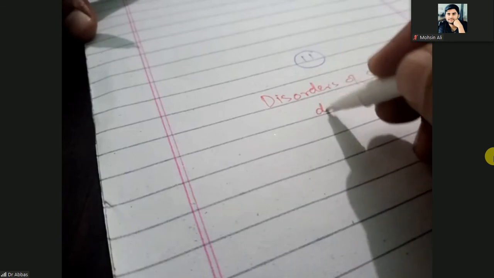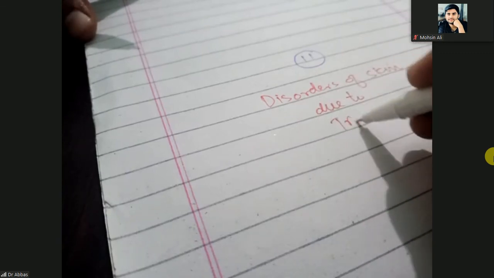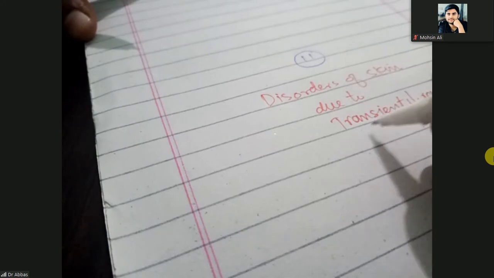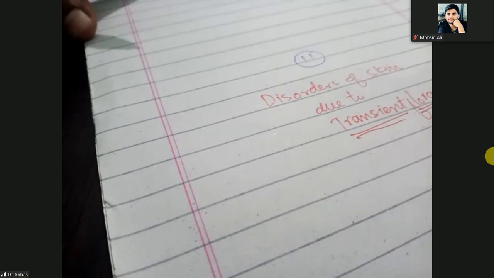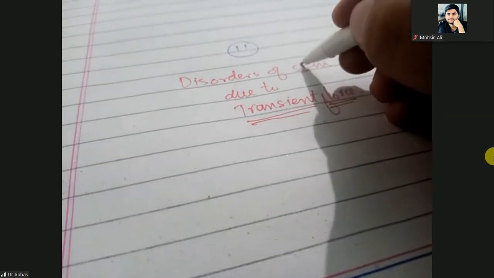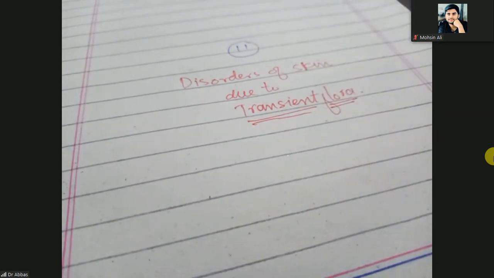Okay. So let's move on to the disorders of the skin that are due to transient flora. Here it is not a resident, it is the transient flora. It means this bacteria will come for a short period of time and then cause skin infections. So the first one is impetigo.